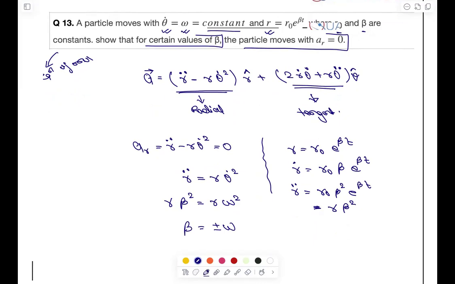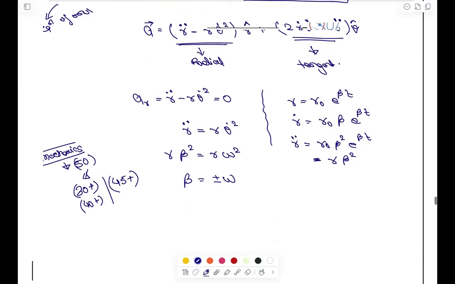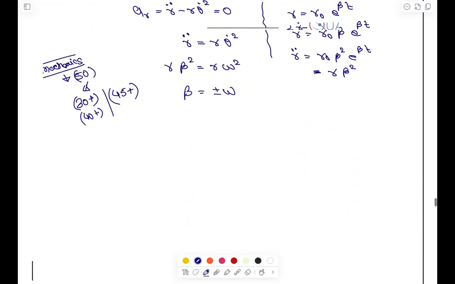So I have given you also an easy question so that you don't get demotivated. So let's say in mechanics, I am giving you 50 questions. Week 1, week 2, you are getting 50 questions. Out of these 50 questions, if you are able to solve 30 plus numericals, that means you are good, better than the average. If you are able to solve 40 plus, that means you are good at numericals. If you are able to solve 45 plus, that means nothing more to do, just need to revise it. Okay.